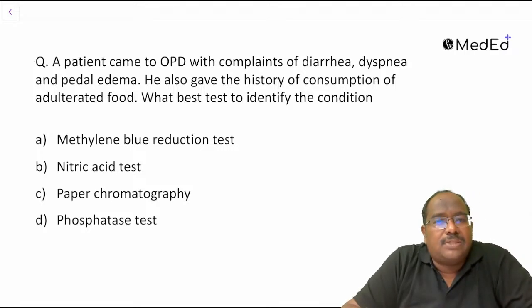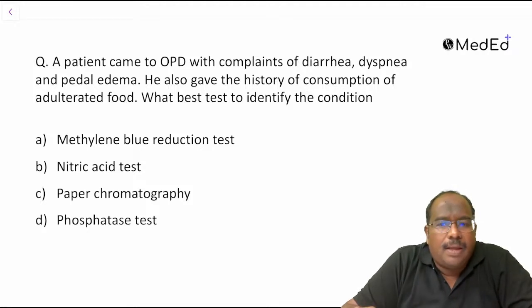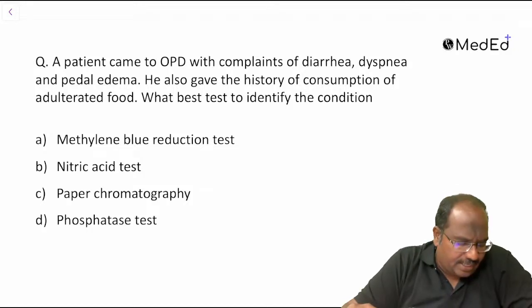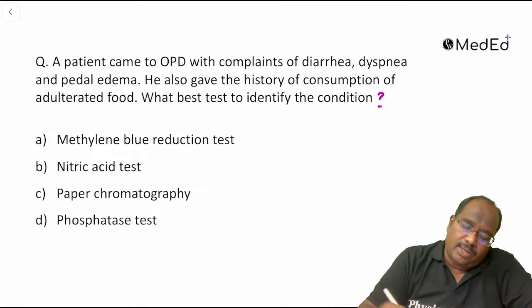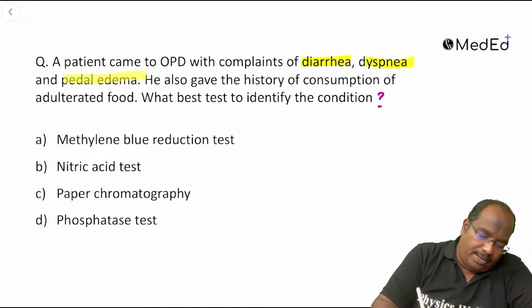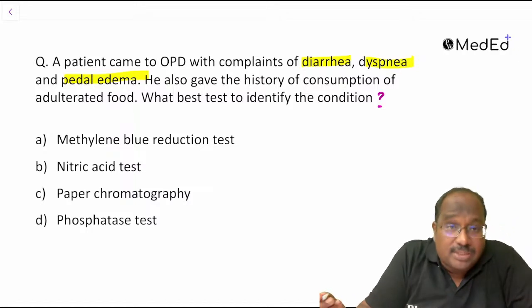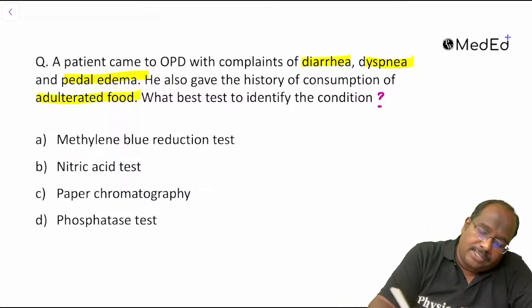What is the answer for this question, guys? A patient came to OPD with complaints of diarrhea, dyspnea, pedal edema, and he also has a history of consumption of adulterated food. What is the best test to identify the condition? Maybe the most sensitive test.